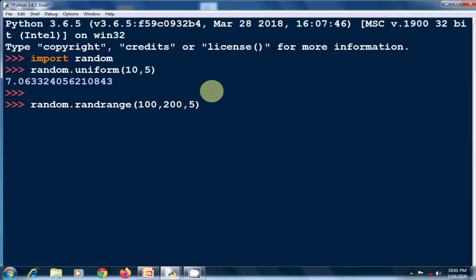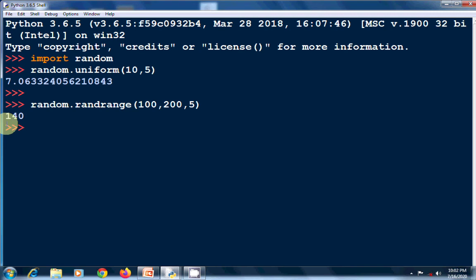It will generate numbers in steps of 5 only, between 100 and 200, including 100 or including 200 also. See here, it is generating the number 140. That is between 100 and 200, and it is a multiple of the step 5.